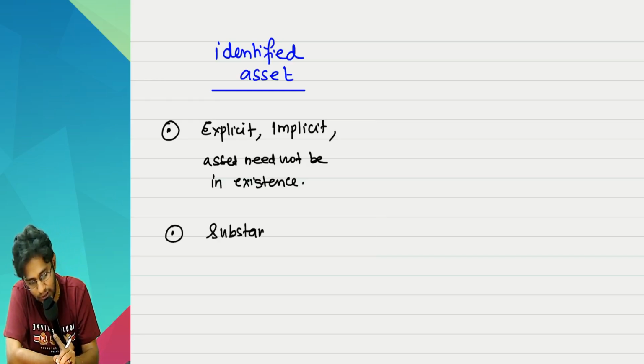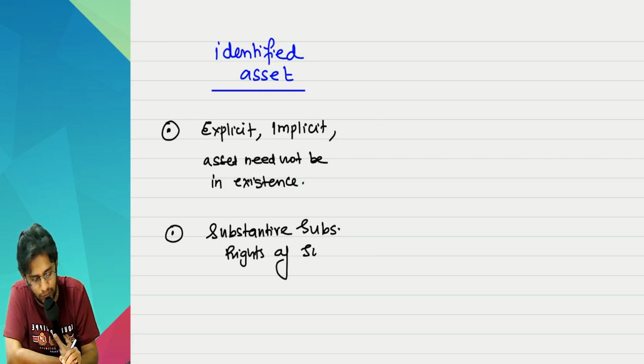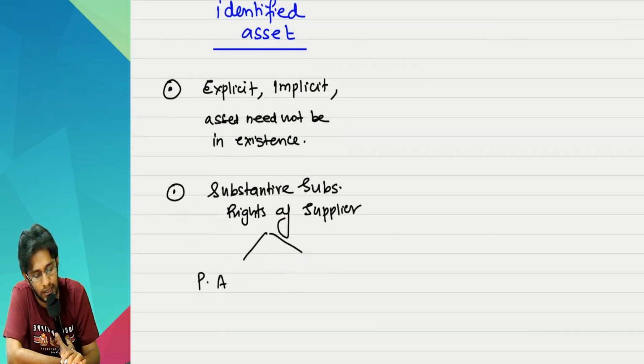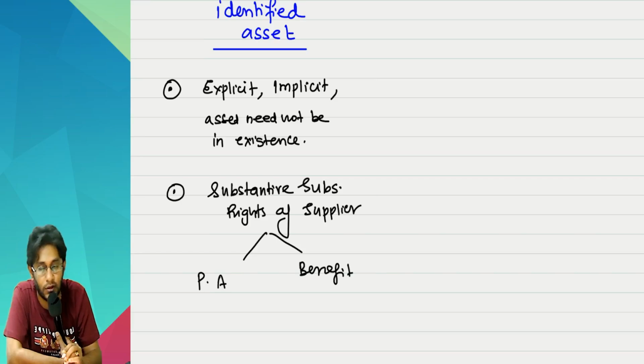Substantive substitution rights of the supplier. Tell me, sir, when will you consider this as substantive? Two conditions. One is that the supplier has a practical ability and is capable of obtaining benefits economically because of this substitution.